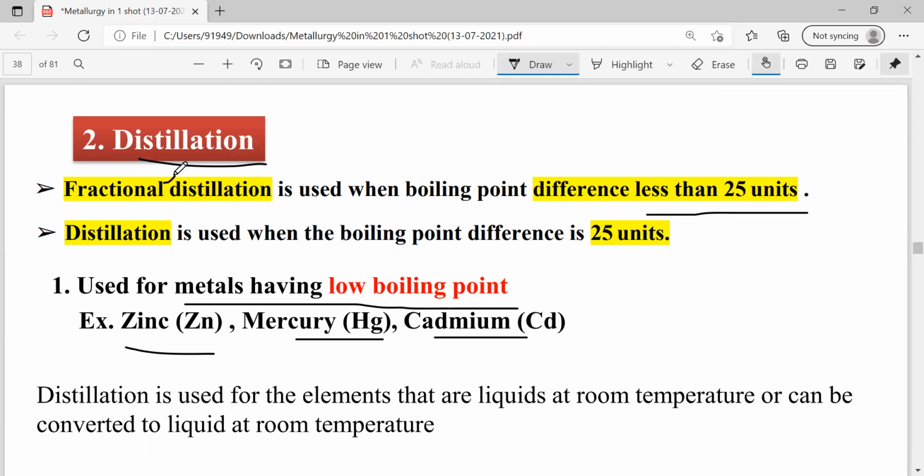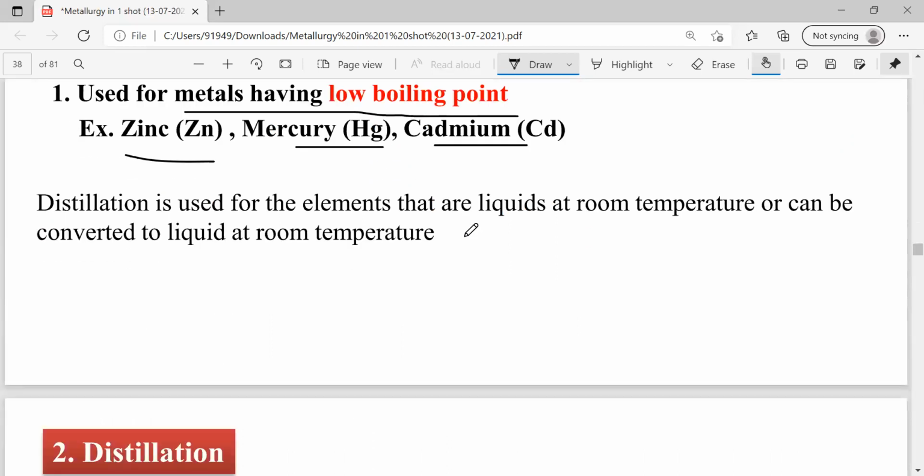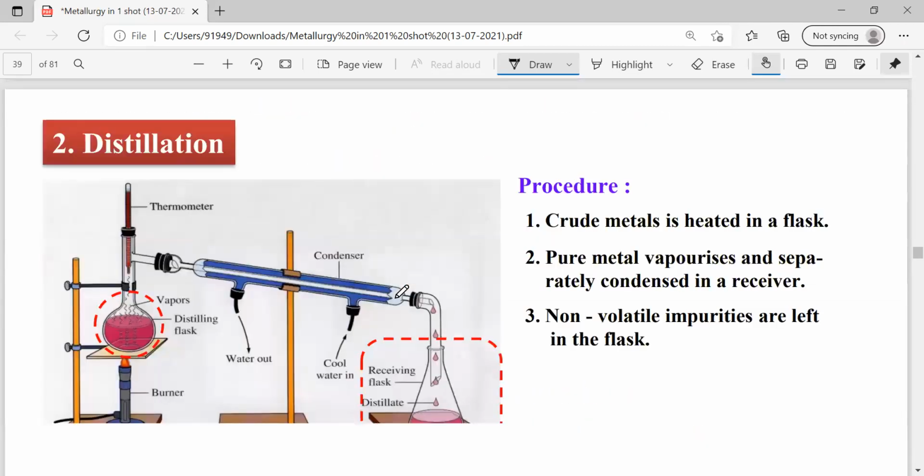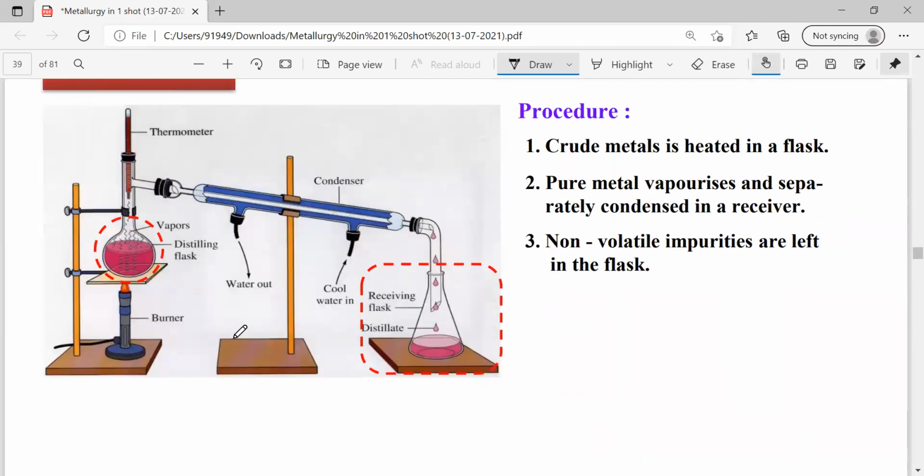Regarding fractional distillation, in organic chemistry we already discussed this. So many distillation methods are there: simple distillation, fractional distillation, distillation under reduced pressure, right? So go through the organic chemistry regarding the distillation process. Just here you have to remember that distillation is one of the refining methods for metals, used for refining of zinc metal, mercury metal, and cadmium metal. And this distillation method is used for metals having low boiling points. The distillation process was already explained in organic chemistry. Just go through organic chemistry.